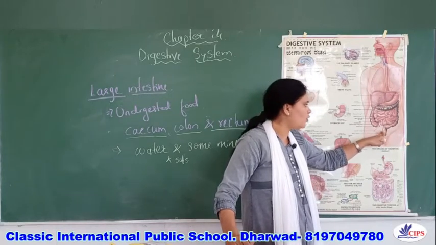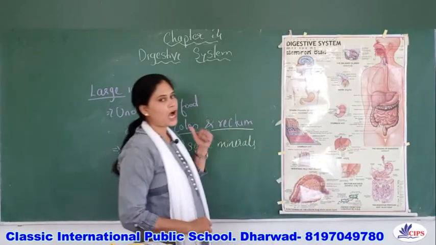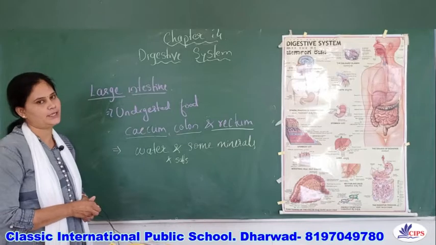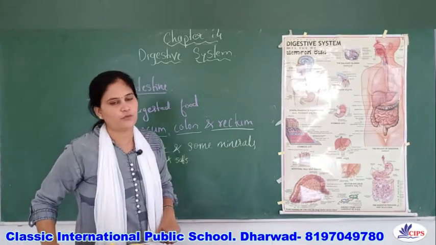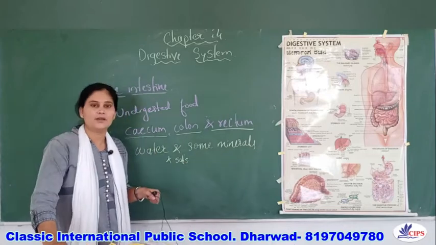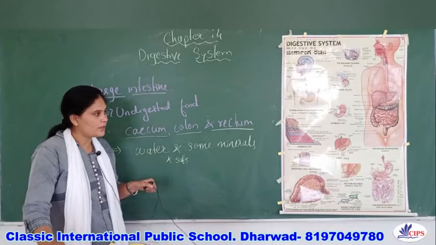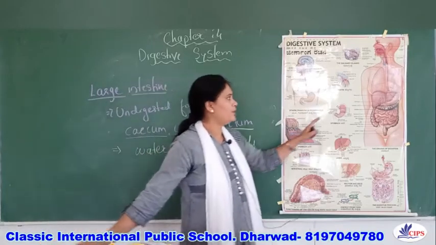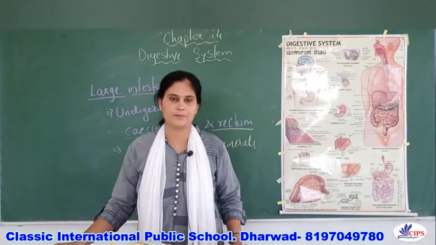It will be stored temporarily in the rectum and finally excreted out through the anus. The process of removing the undigested food from the anus is called egestion. In this way digestion takes place in human beings.